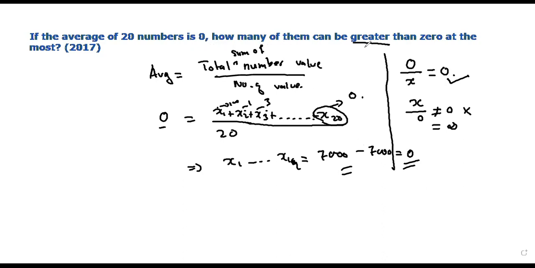So how many of them can be greater than 0 at the most? The answer is 19. Now if the question is saying the average of 30 numbers, what will be the answer? For 30 numbers, the answer will be 29. Okay, I hope everyone understood this.